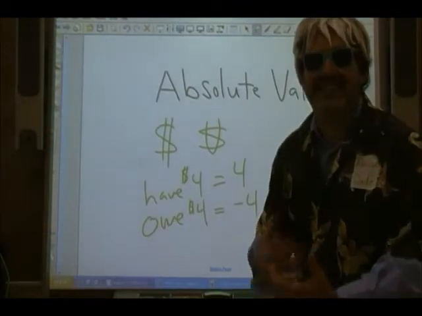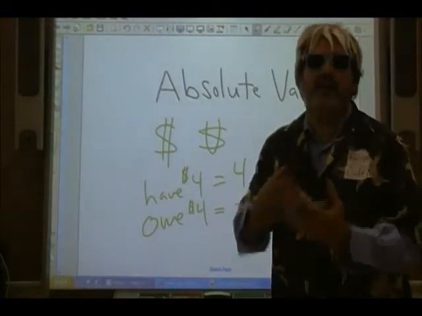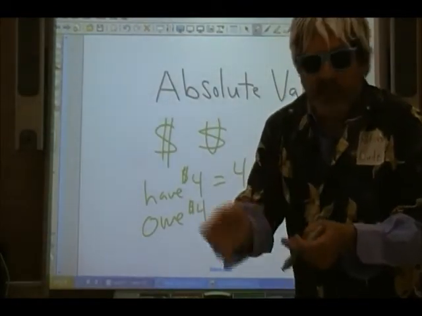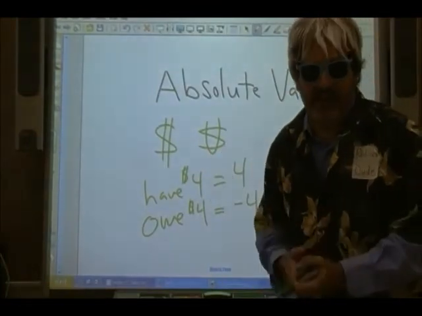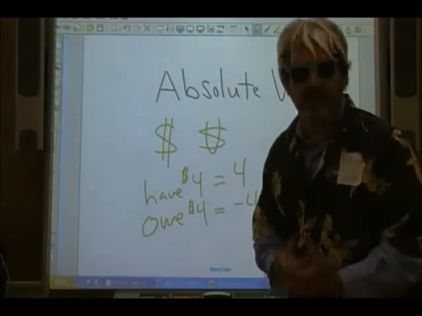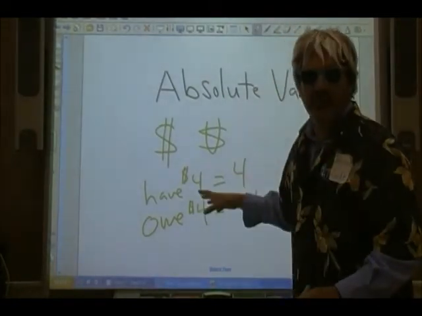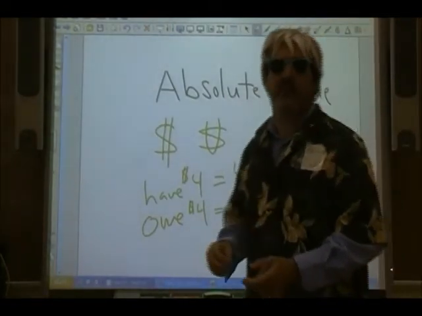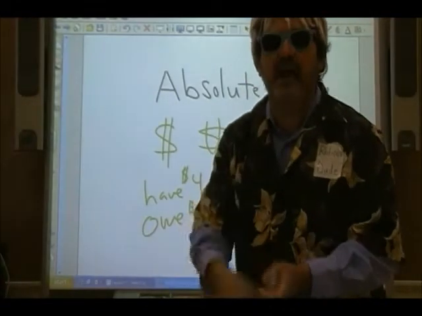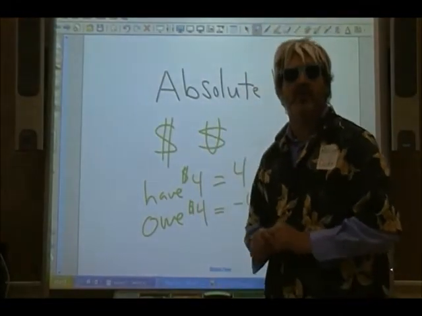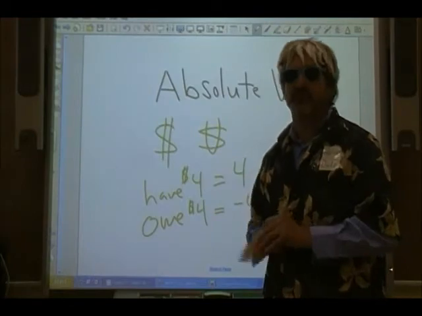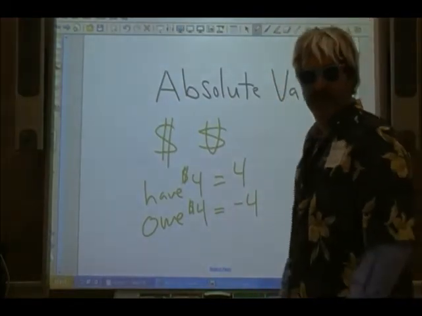Well, there's no such thing as negative money. When you go to pay the person back, you don't give him negative $4. That doesn't mean anything. You're giving him positive $4. So what happens is the absolute value always makes everything positive because you're physically giving back $4 to the person or the bank that you owe. There's no such thing as negative money.